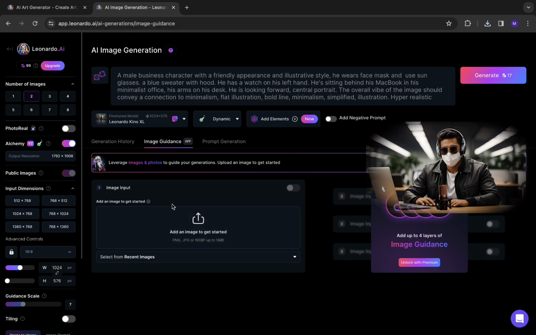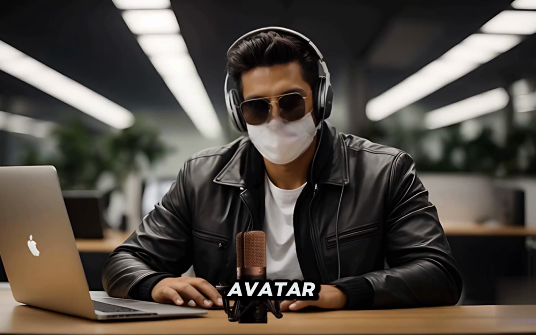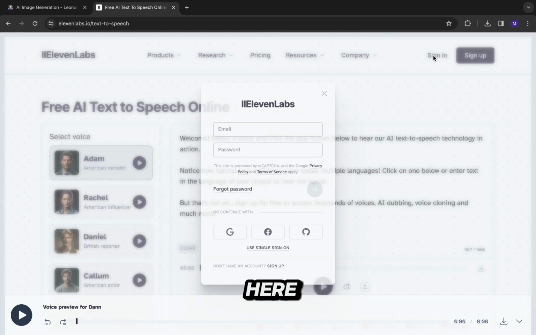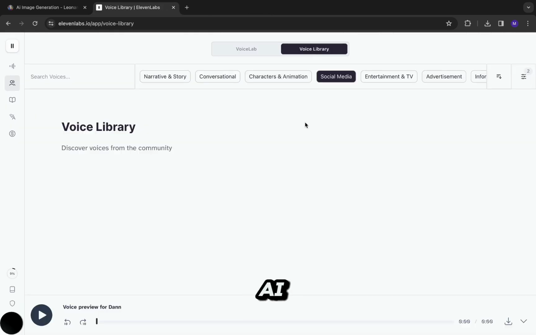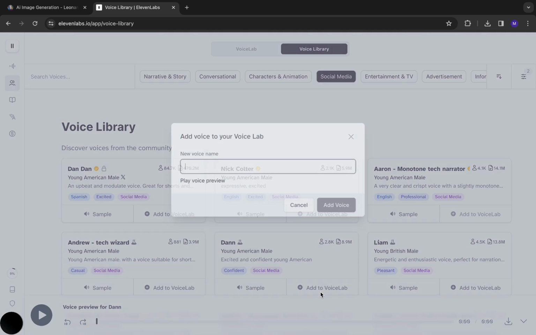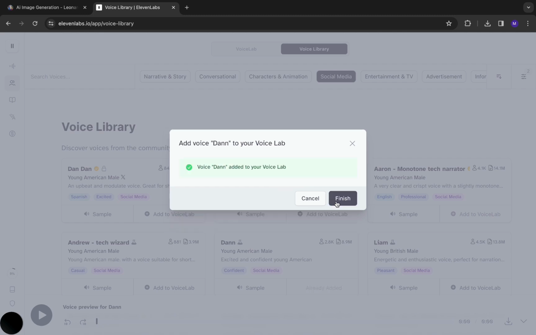Moving on. Now that we have our AI character, we need to generate a voice for our avatar. For this, we'll go to ElevenLabs. Sign up for the free version. In here, you can select a realistic voice for your AI avatar. You have tons of good voices. You can even choose one if you want to make a podcast for your channel, or give more personality as a social media one. I will select this voice for my avatar.